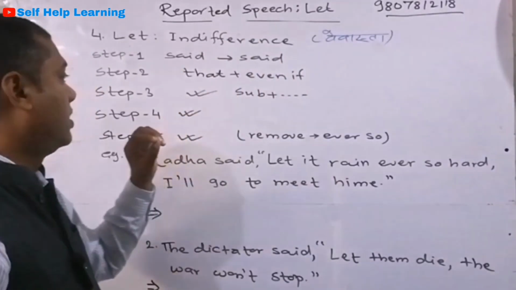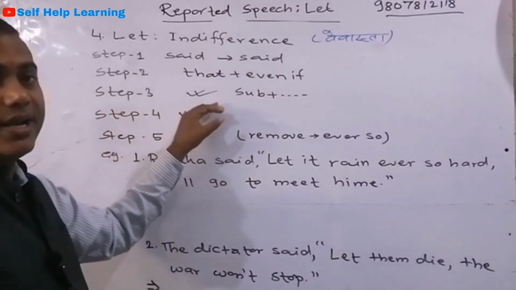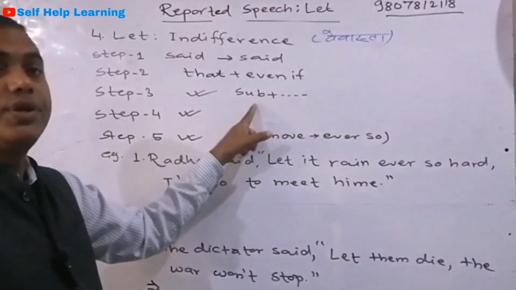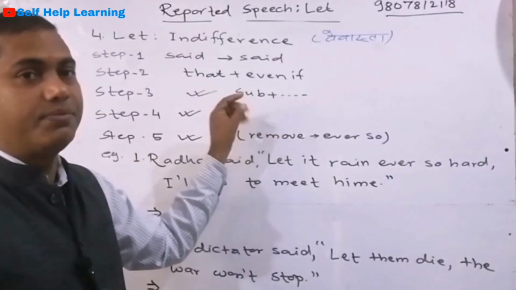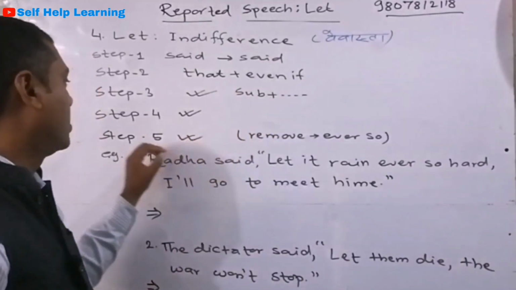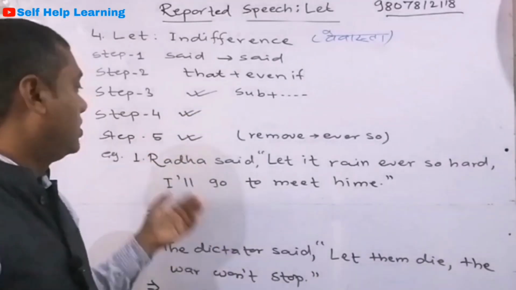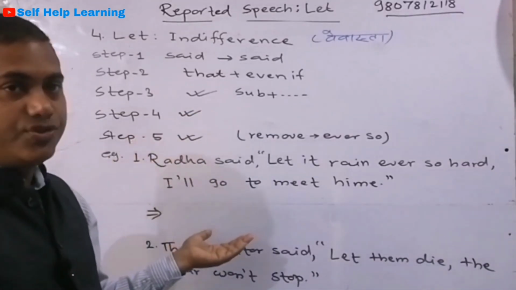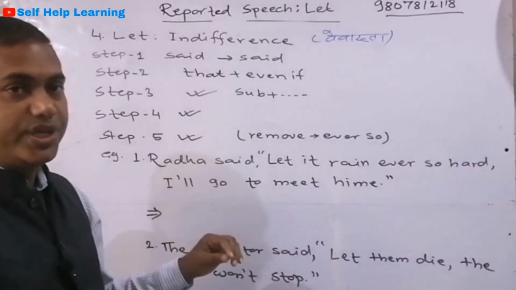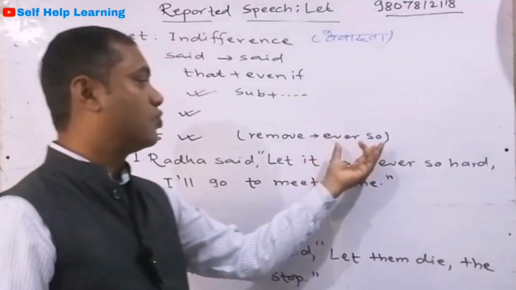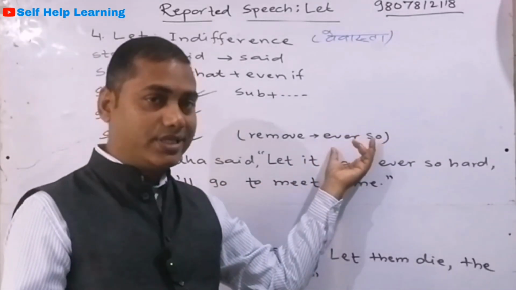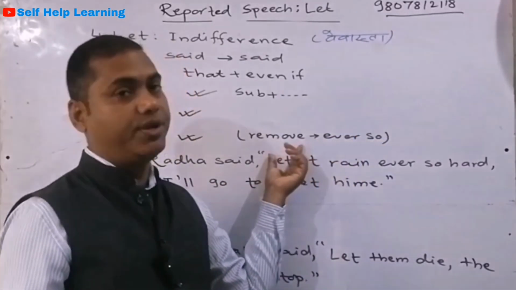And then step 3, regarding pronoun, we are going to use the subject pronoun at the beginning of the sentence. And then step 4, tense change as usual, adverbial change as usual. What we have to do is, if ever so is used in the sentence, we have to remove that.